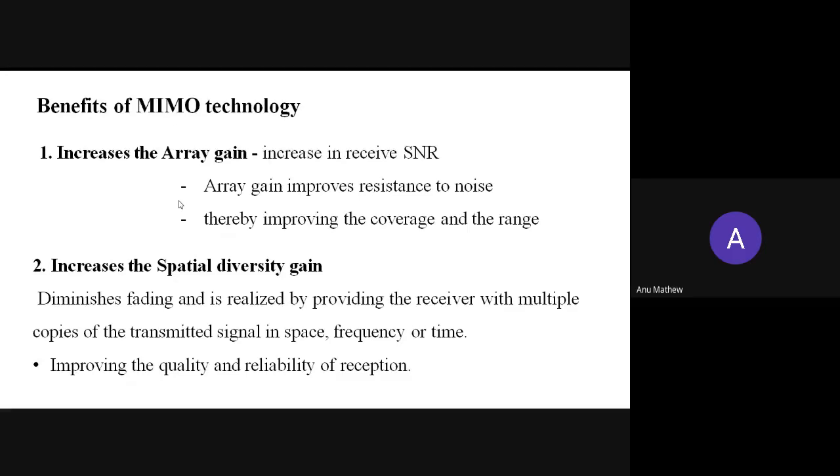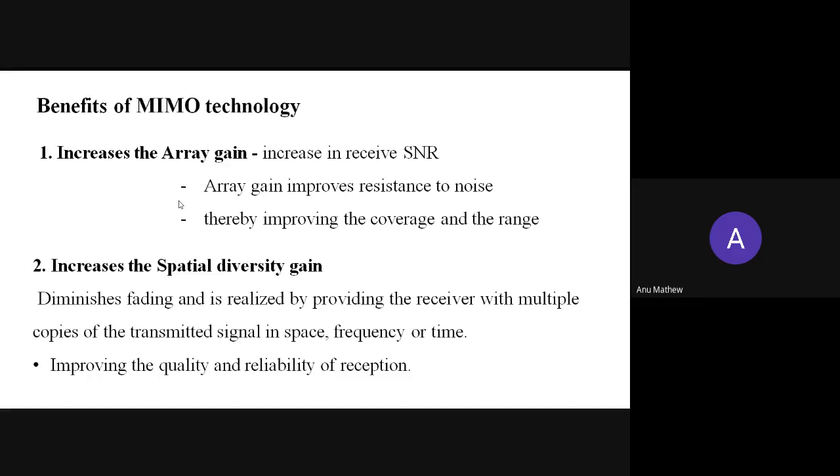That received signal will have the maximum power, and by using the proper algorithm, we can select that signal, or retrieve the signal corresponding to it. Thereby, we can improve the quality and reliability of reception.